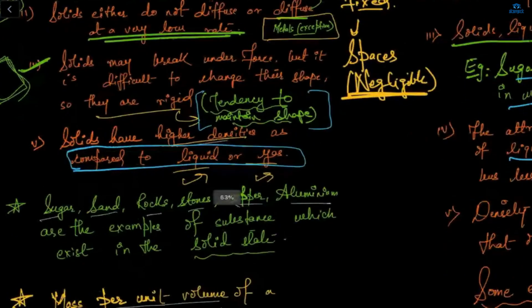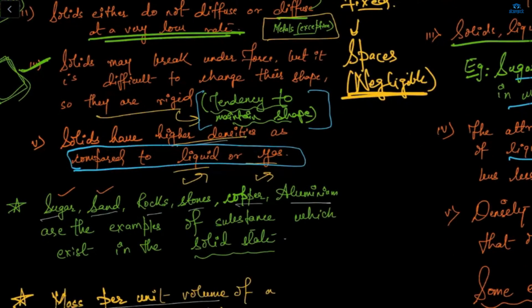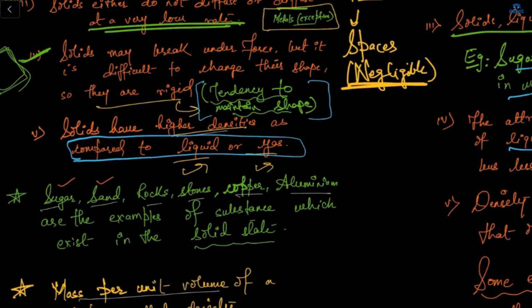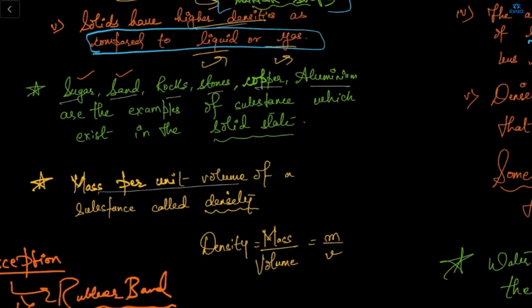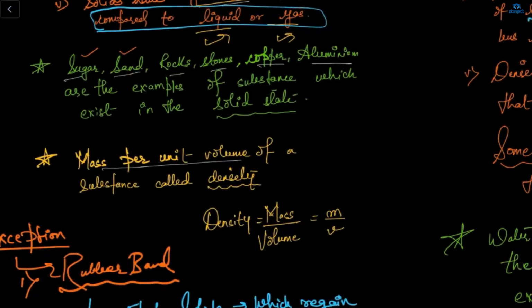For example, sugar, sand, rocks, stones are all solid. Table, chair, bag, everything is solid. And what is the formula of density?